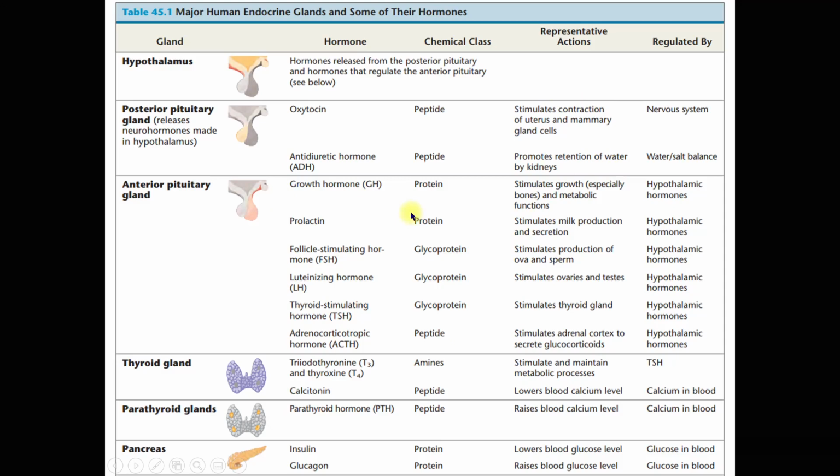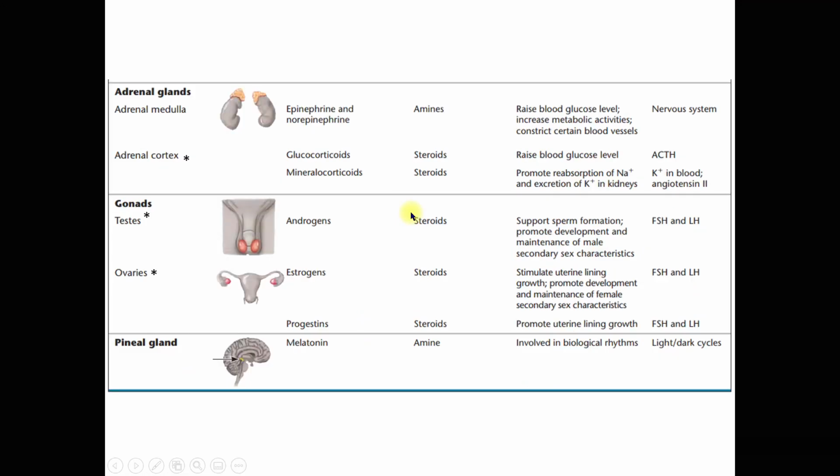All right. Then the steroid hormones. As I mentioned earlier, only the adrenal cortex, testes, and ovaries secrete the steroid hormones. You see glucocorticoids, mineralocorticoids, which is a bit difficult to pronounce, and then androgens, estrogens, and progestins. These are all the steroid hormones in our body. Others are amines, proteins, and glycoproteins.